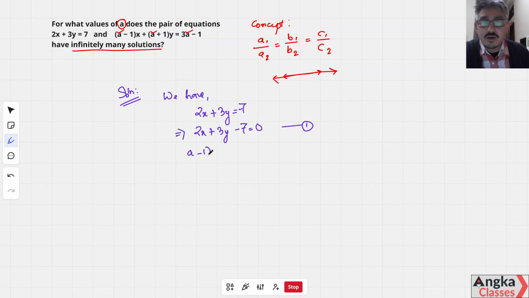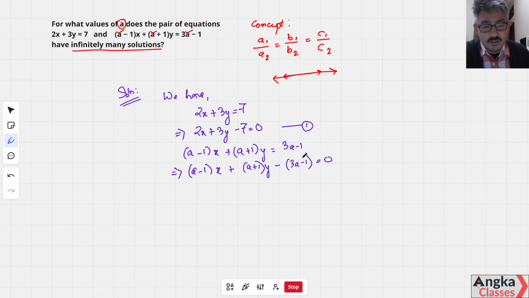Similarly, (A minus 1)x plus (A plus 1)y is equal to 3A minus 1. We call this the general form: (A minus 1)x plus (A plus 1)y minus (3A minus 1) is equal to 0.